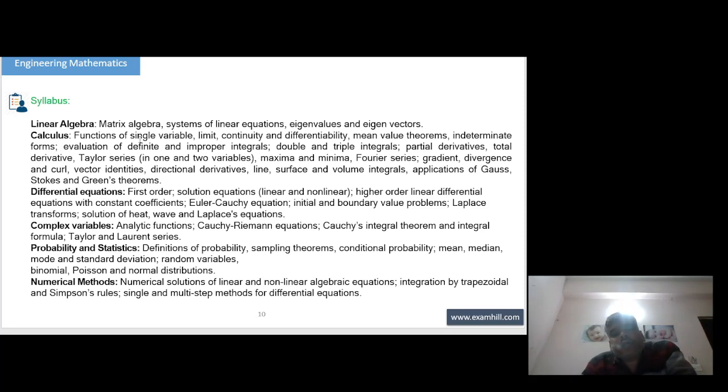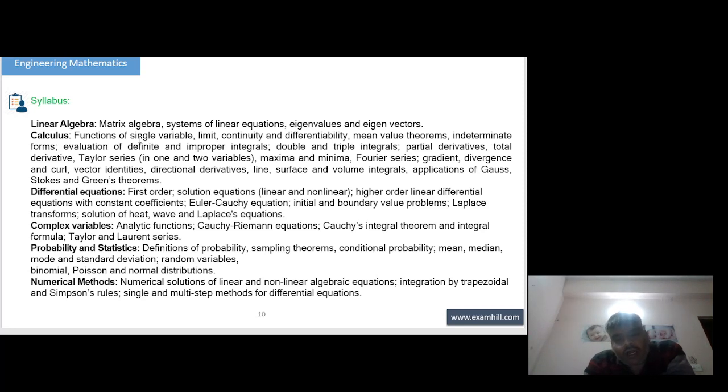and curl, vector identities, directional derivatives, line, surface and volume integral, application of Gauss, Stokes and Green theorem, differential equation, first order solution equation, linear and non-linear, higher order linear differential equation with constant coefficient, Euler-Cauchy equation, initial and boundary value problem, Laplace transformation, solution of heat, wave and Laplace equation, complex variable, analytic function, Cauchy-Riemann equation, Cauchy integral theorem